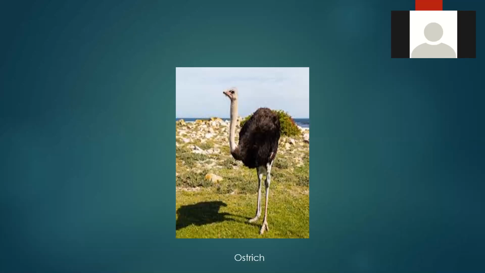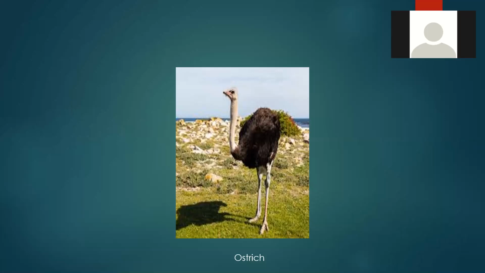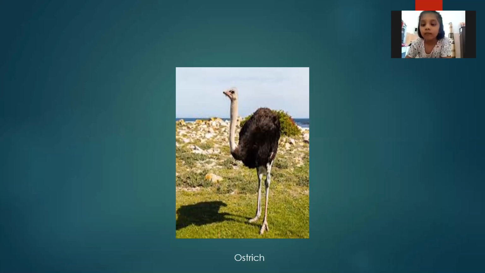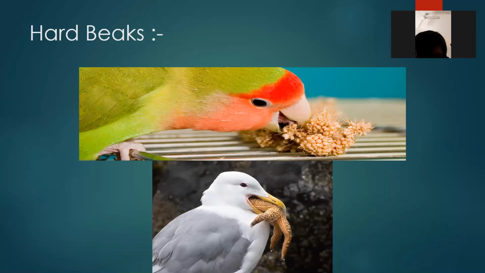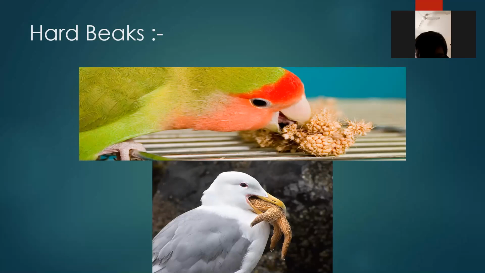Okay, I'm going to show you some different kinds of beaks. Before last class I taught you the use of beaks. Birds have very hard beaks. Why? Because of their food habits. Now look at the screen. Birds use their beaks to hold the food. Understood? What can you see in the first picture? One bird is using its beak to take the food. That's why all birds have hard beaks.